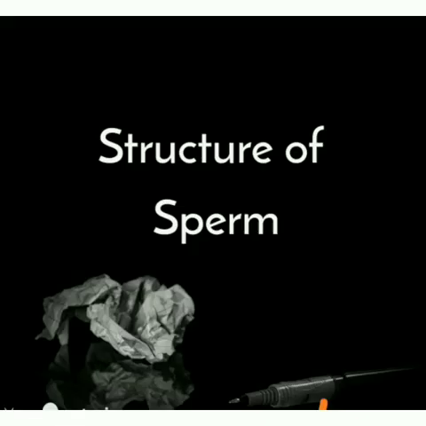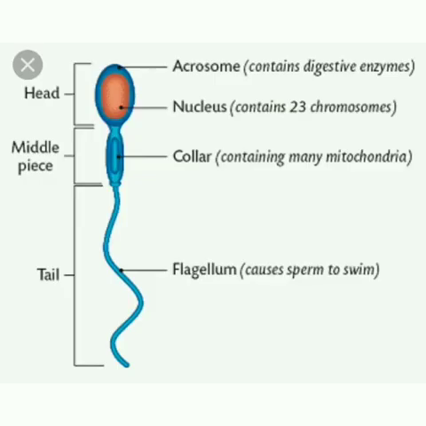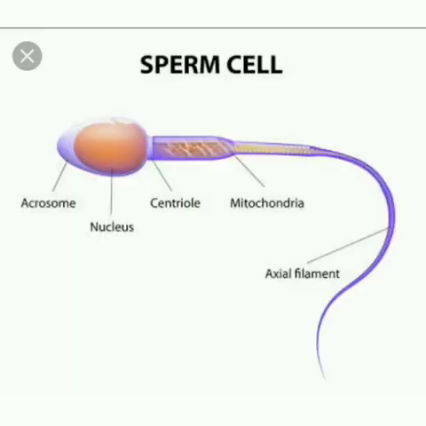Next, we move on to the structure of human sperm. Human sperm is a microscopic, flagellated and motile cell. The whole body of the sperm is enclosed by a plasma membrane and is composed of three parts: head, neck and a tail. The head comprises two parts, namely acrosome and nucleus. Acrosome is a small cap-like pointed structure present at the tip of the nucleus and is formed mainly from the Golgi body of the spermatid.